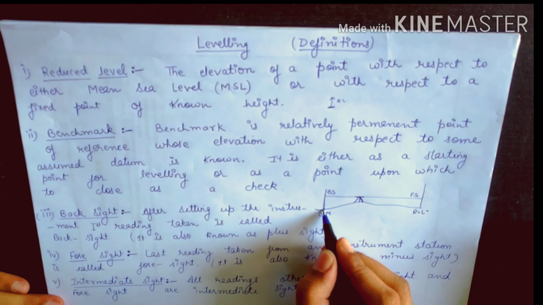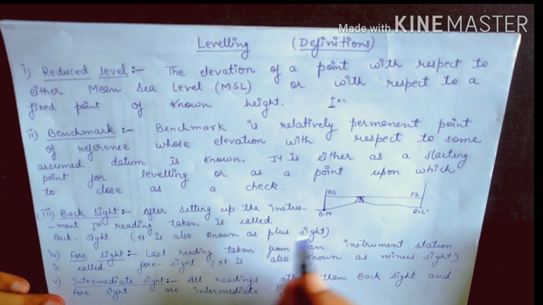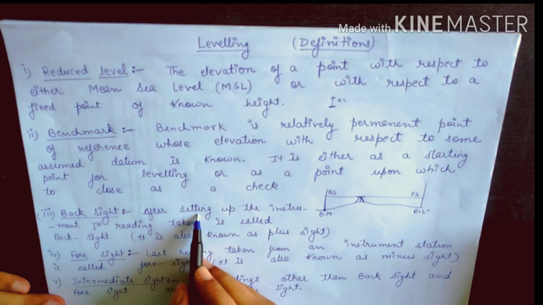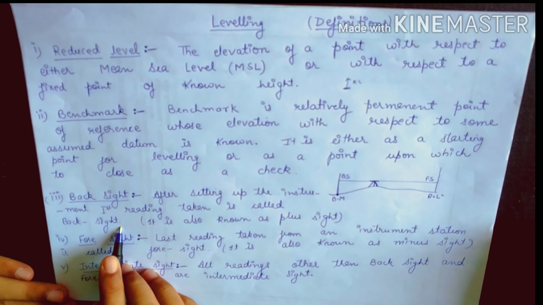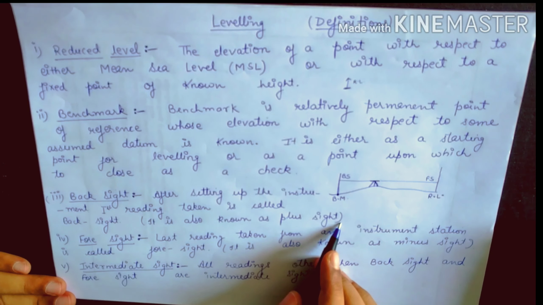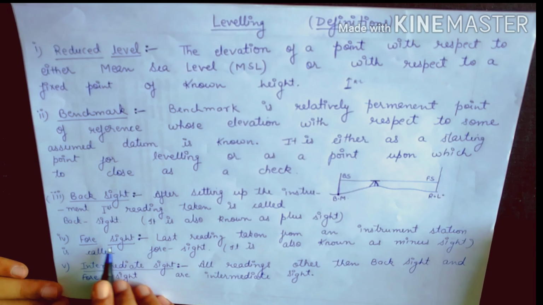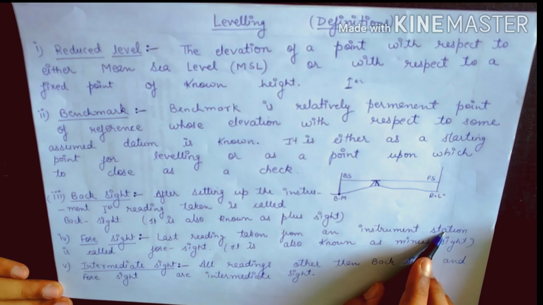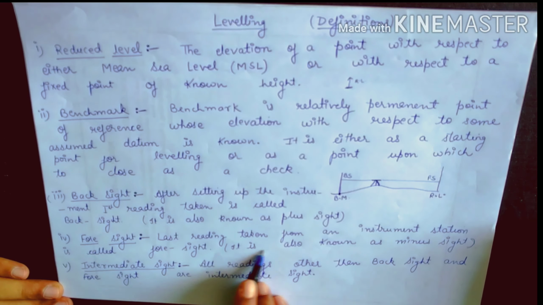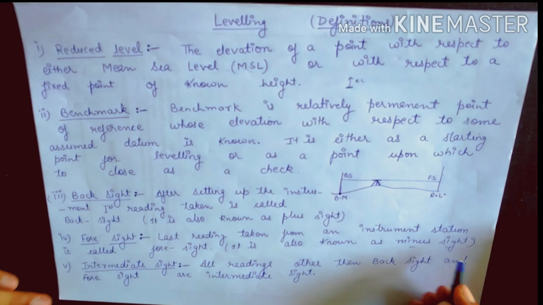The first reading that is taken on the benchmark is called backsight. Backsight. After setting up the instrument, the first reading taken is called backsight. It is also known as plus sight. Foresight. The last reading taken from an instrument station is called foresight. It is also known as minus sight.